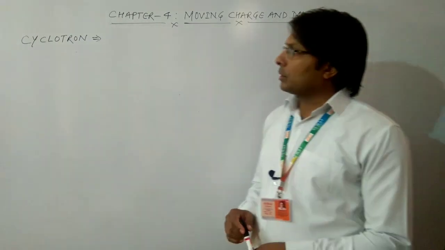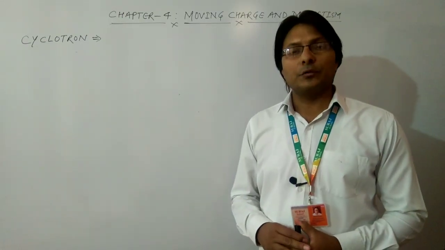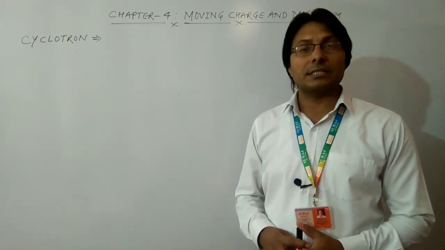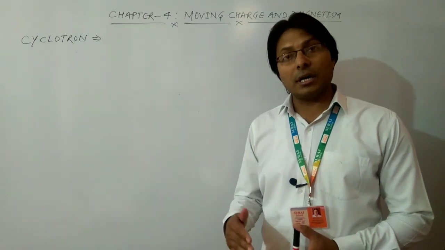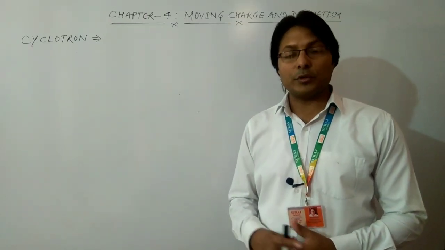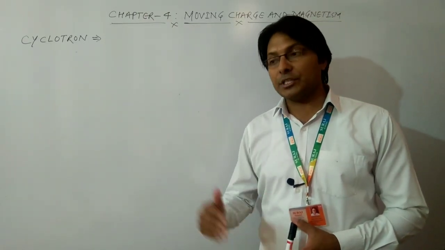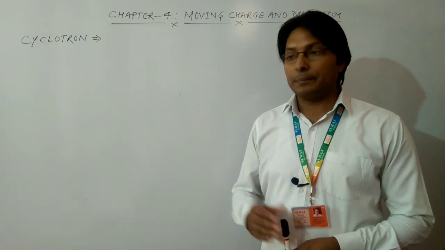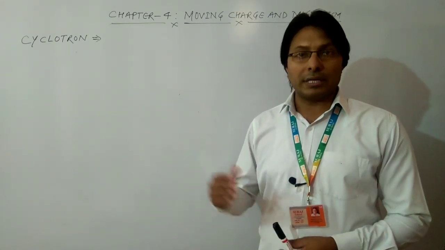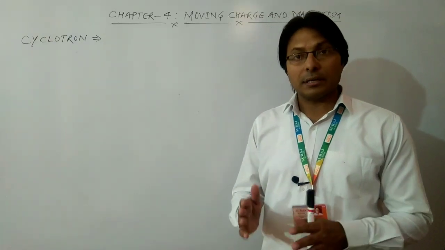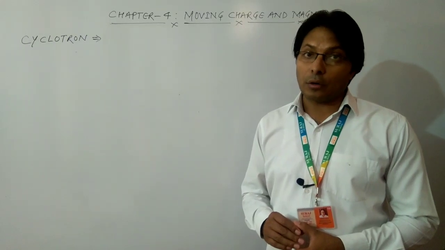So cyclotron, first we will discuss what is cyclotron. Cyclotron is a device which is used to accelerate charged particles. And which type of charged particles? Which are heavier in mass. So we can say that cyclotron is a device which is used to accelerate heavy charged particles. For example, we can accelerate alpha particle, neutron, proton, which are comparatively heavier particles as compared to electron.